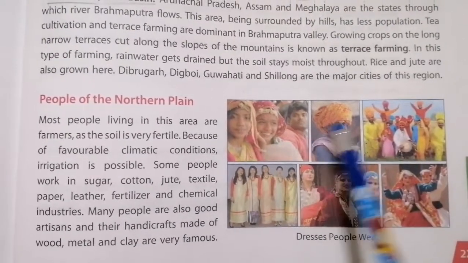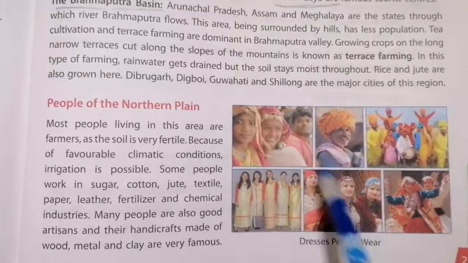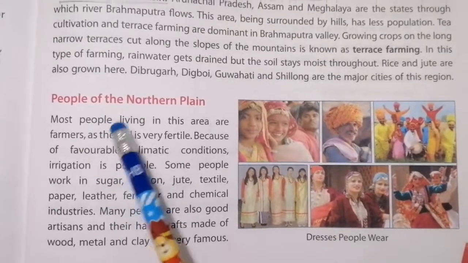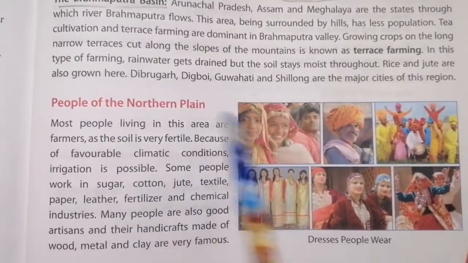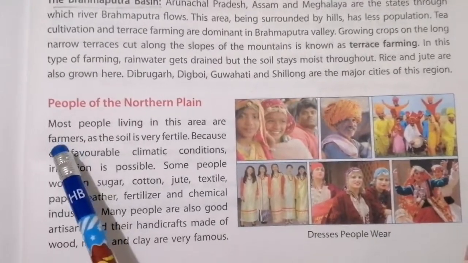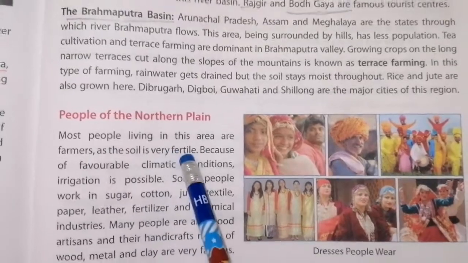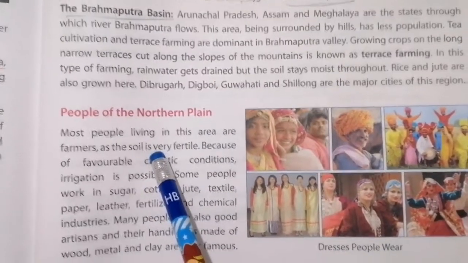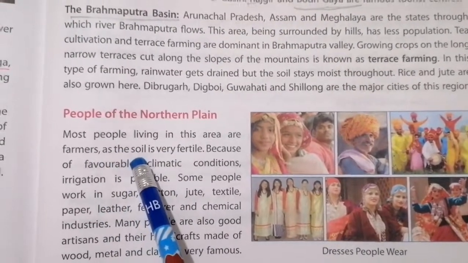In this picture you can see people of different costume, different style, different culture. We are going to see how the people of the Northern Plain live. Most people living in this area are farmers, as the soil is very fertile. Very fertile soil is very suitable for agriculture, so the people living there are farmers.